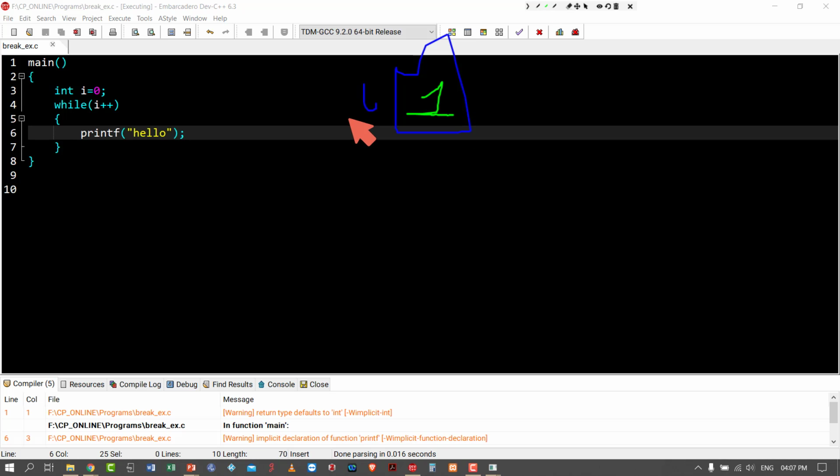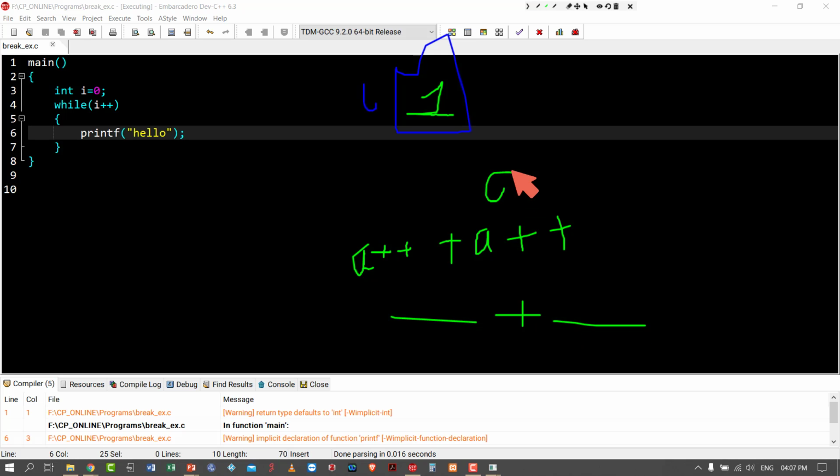So if you remember the example of a plus plus plus a plus plus, you can understand it properly. So here I am writing like this, and if a is 0, here the value will be 0.